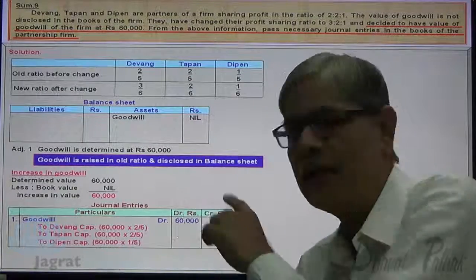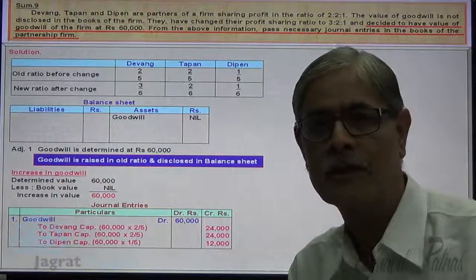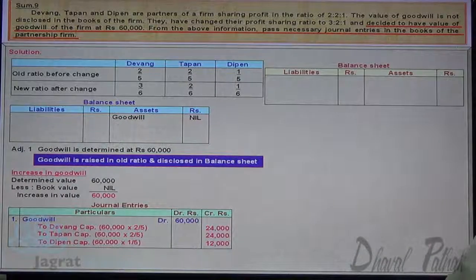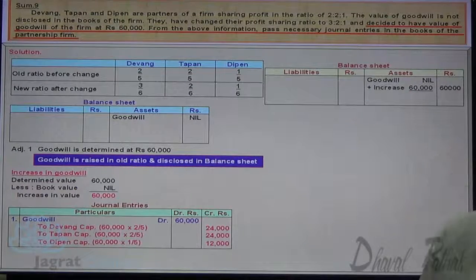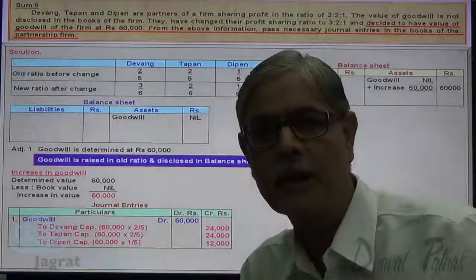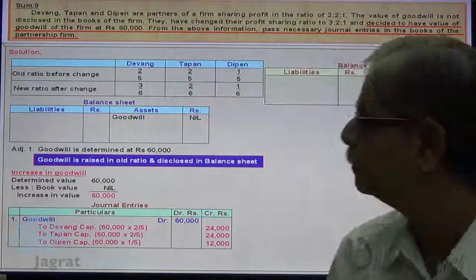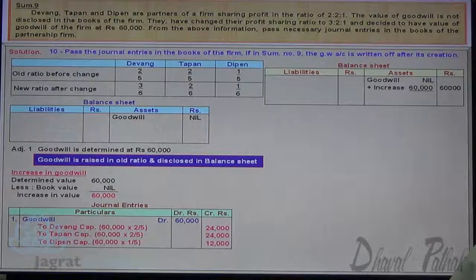Now, what is the effect of this journal entry on the reporting of goodwill? Observe it. Now, goodwill appears in the balance sheet at 60,000. Goodwill appears in the balance sheet at what value? 60,000. Now, look at the next sum.